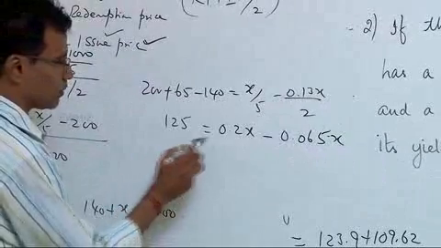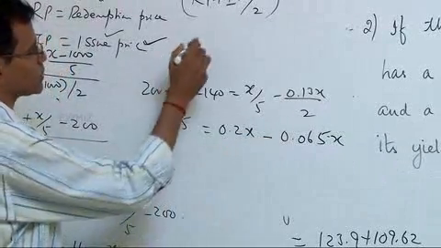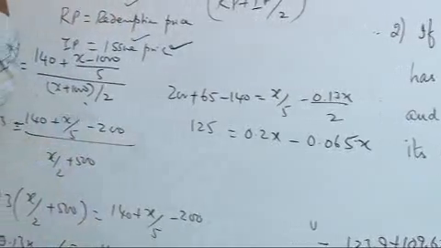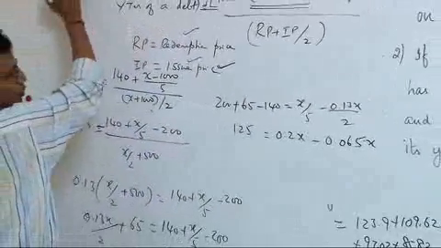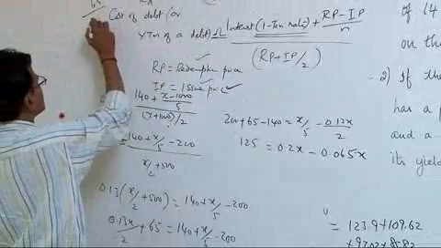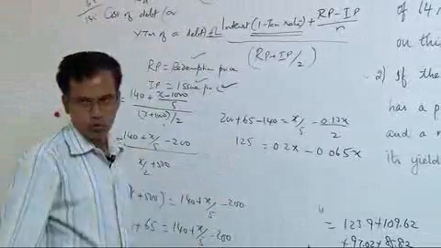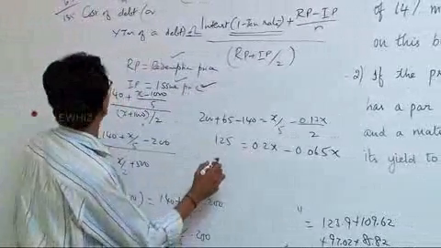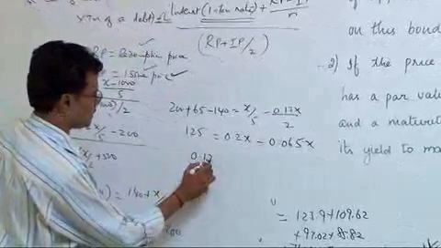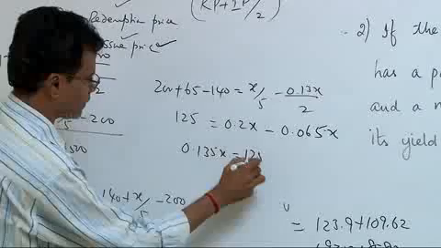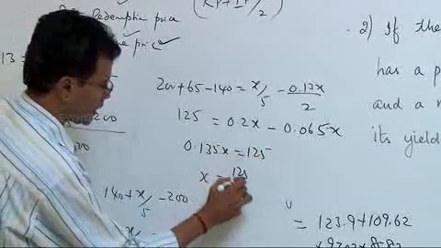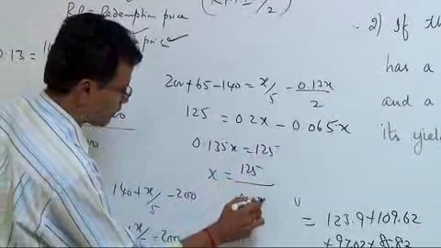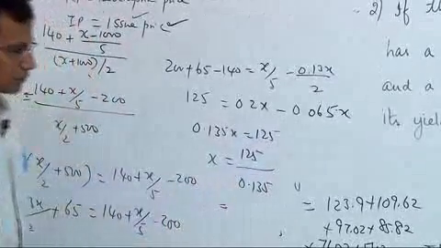That is 0.2x minus 0.065x. 200 minus 65 should be 135. Is it 0.135x? 0.2 minus 0.065? 0.135x is equal to 125. X would be 125 divided by 0.135. How much is this? 925.9.